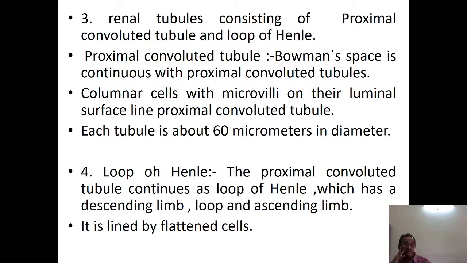Columnar cells with microvilli on the luminal surface line the proximal convoluted tubule. Till now, microvilli are not found in any part of this urinary system, whereas from now onwards, there is this columnar epithelium with microvilli. Microvilli are for absorption only, as we see in the small intestine. The surface of the villi is covered by microvilli, making a striated border. These microvilli are very numerous, and they cannot be distinguished as separate entities, so they are called a striated border.